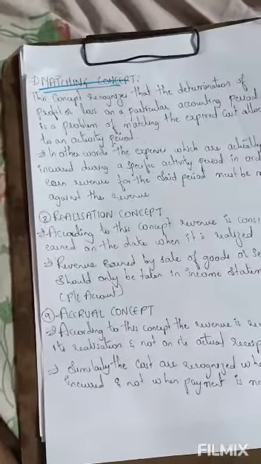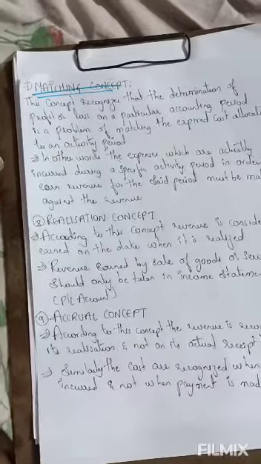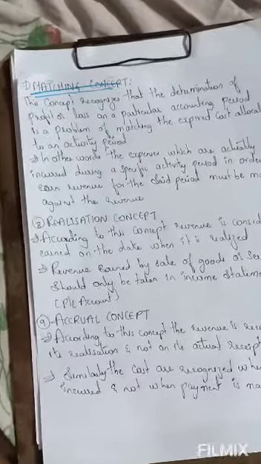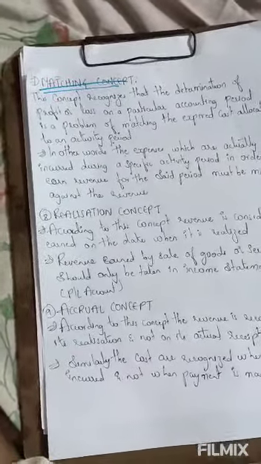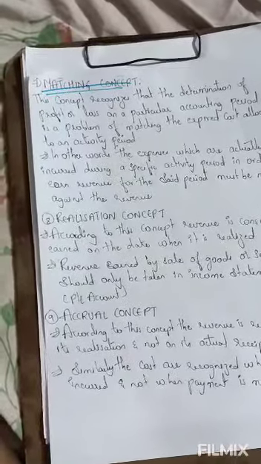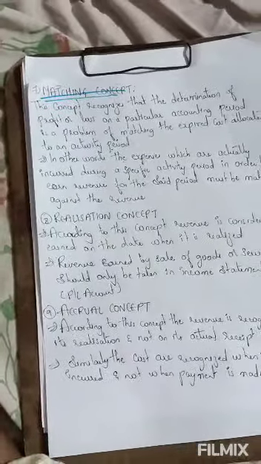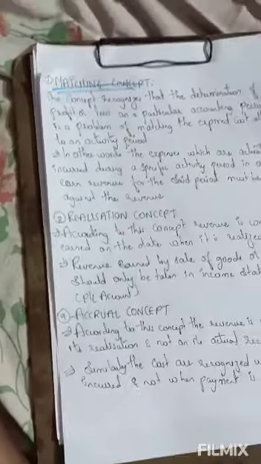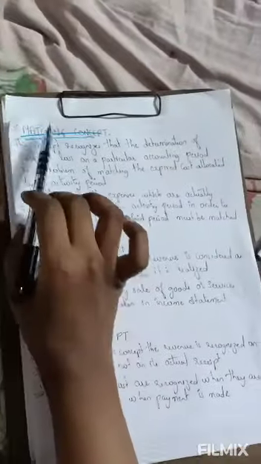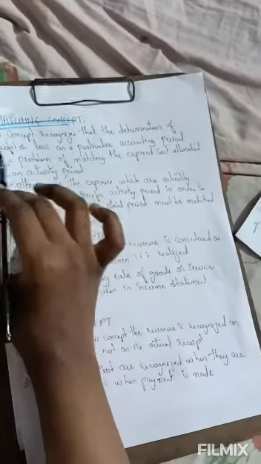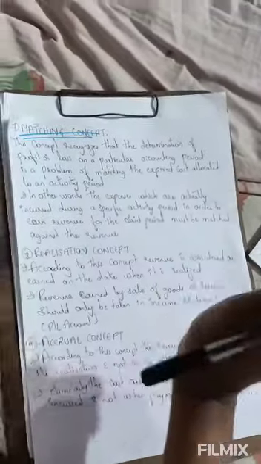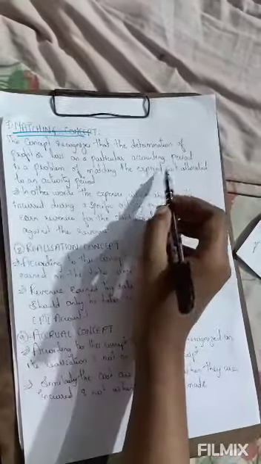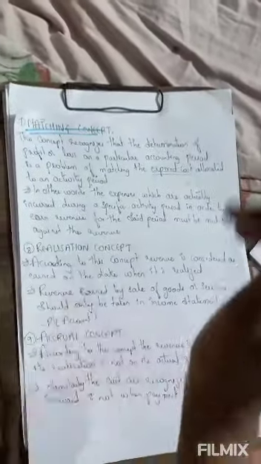So I need to pay the amount, the expenses which are paid for a specific activity. Whatever we are paying for earning the revenue, we will match that against the revenue. So the matching concept says that the profit or loss we get, we should record or match to the expired cost.